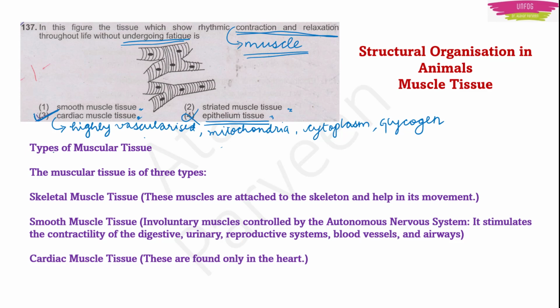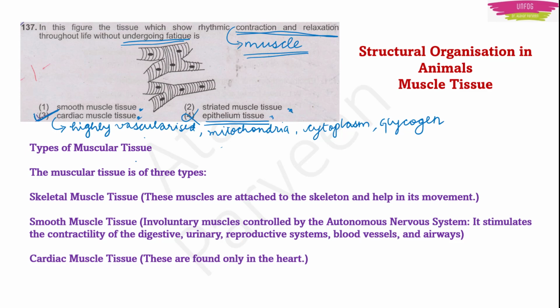Okay. Now here I have noted down some different types of muscular tissues. Now we know this cardiac muscle tissue, right? Cardiac muscle tissue is found in our heart. Okay. Our heart is very important to us, right? So other two types we have here are smooth muscle tissue and striated muscle tissue. So let's take a look at them.